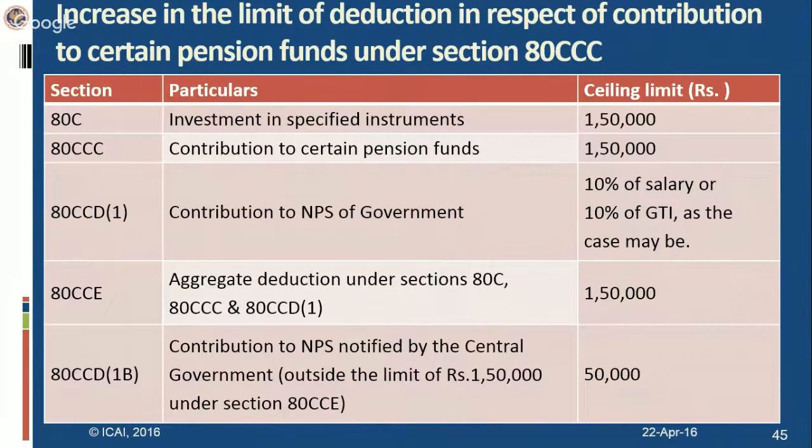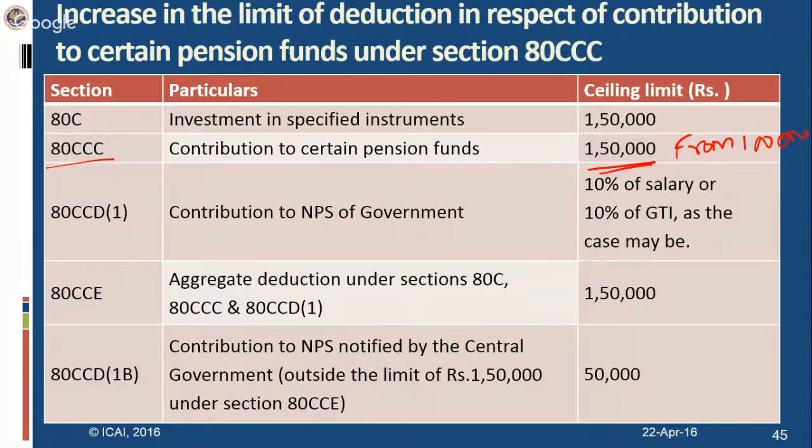Then there is an amendment in section 80CCC. Here the limit of deduction has been increased from 1 lakh to 1,50,000, with a view to increase social security. Section 80CCC(1) has been amended to raise the limit of deduction from 1 lakh to 1,50,000. This deduction is available to an individual who pays or deposits any amount to effect or keep in force a contract for an annuity plan of a life insurance company, then they would be eligible for the 80CCC deduction.